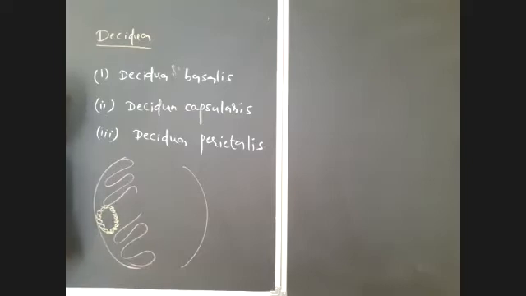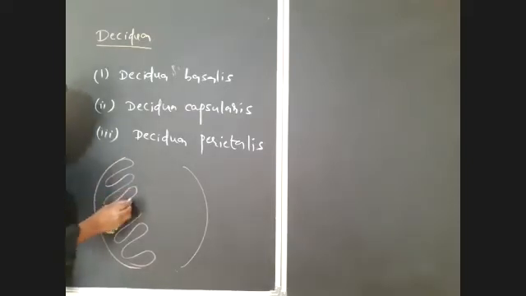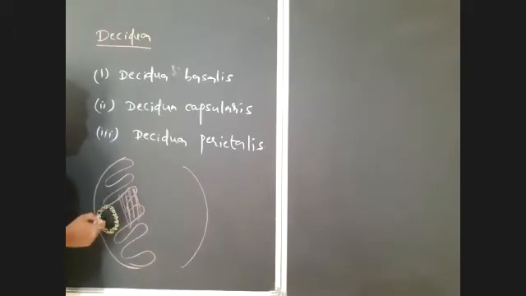Now if you observe here, after implantation, there is reformation of this digested tissue. The tissue present in the endometrium at the site of implantation is digested by the action of histolytic enzymes released by the trophoblast layer. Later it will be reformed here.